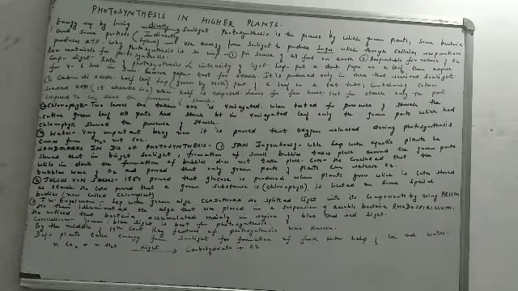Today we'll be starting with a new chapter, photosynthesis in higher plants. We'll be studying how photosynthesis takes place in complex plants. Till now we have just done a very simple concept of photosynthesis. The green plants, with the help of sunlight, water and chlorophyll, prepare their own food, and this simple process is what we call photosynthesis.